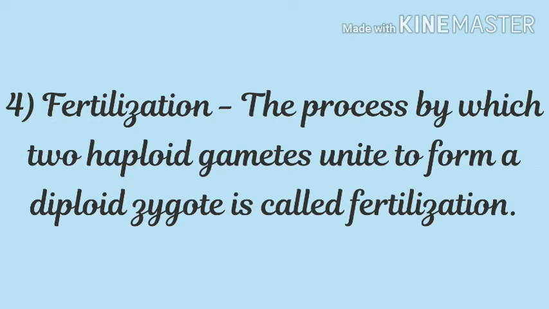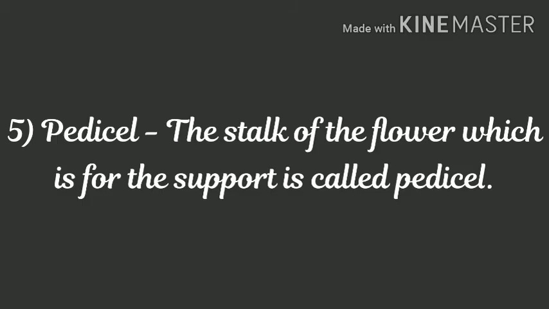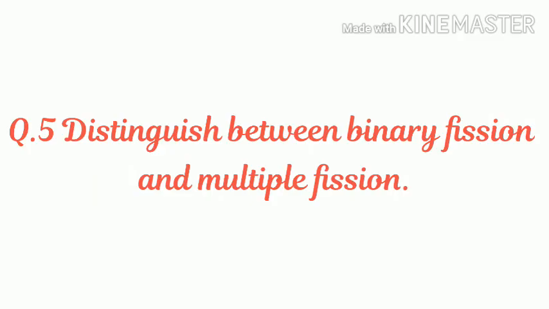The process by which two haploid gametes unite to form a diploid zygote is called fertilization. 5. Pedicel. The stalk of the flower, which is for support, is called pedicel. Question number 5. Distinguish between binary fission and multiple fission. Dear students, I will give you the answer of this question in the class when our school reopens.